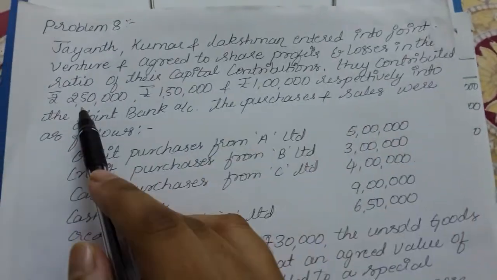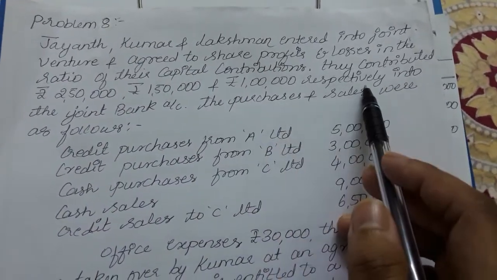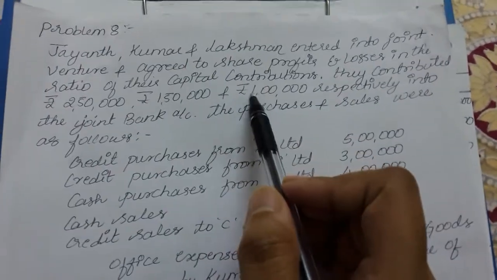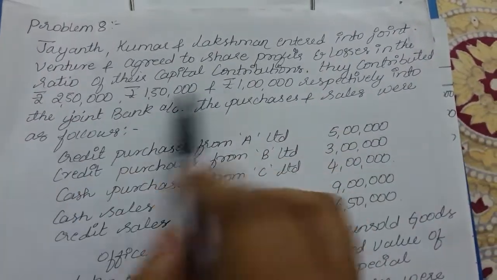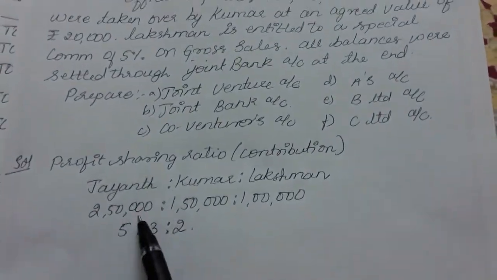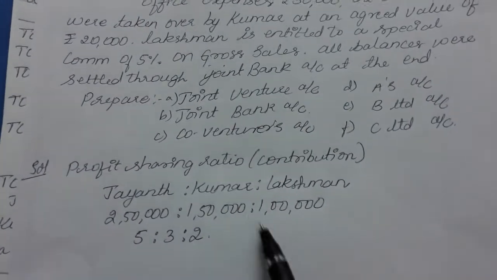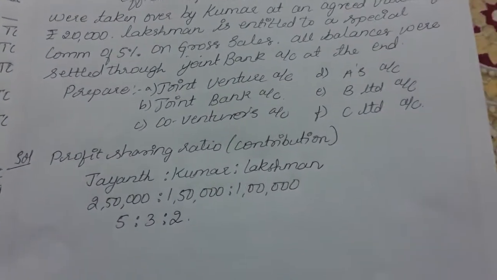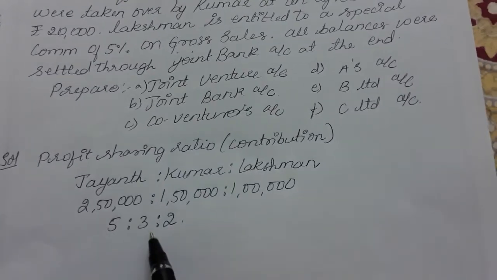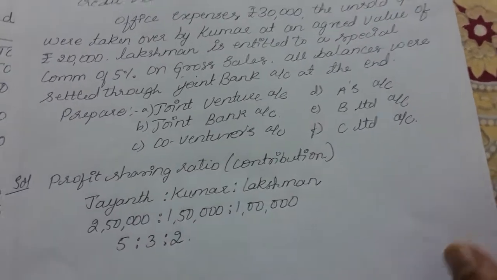They contributed rupees 2,50,000, rupees 1,50,000 and 1 lakh rupees respectively into the joint bank account. So now the profit sharing ratio will be on the amount they have contributed. So this is the contribution, that is the profit sharing ratio. Jayant has contributed 2,50,000, Kumar has contributed 1,50,000 and Lakshman rupees 1 lakh. So when we substitute this, we will be getting 5:3:2. So this is the profit sharing ratio among these three persons.